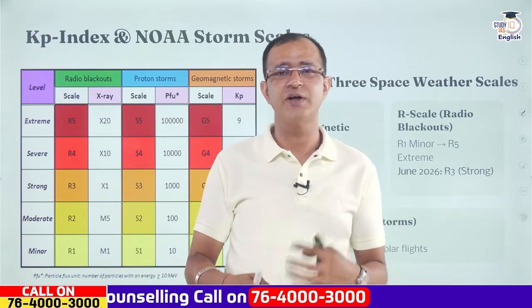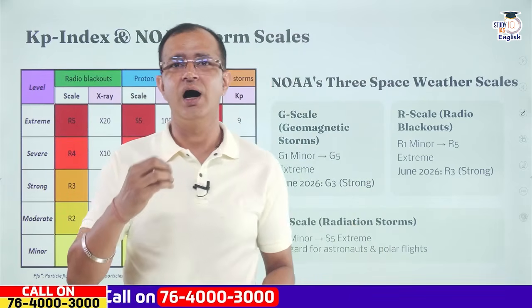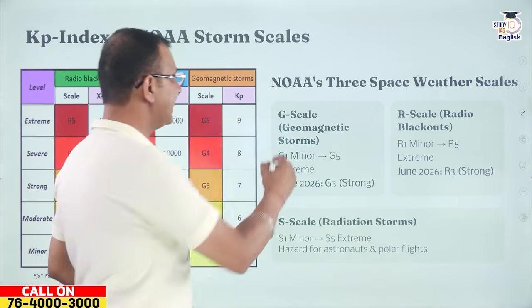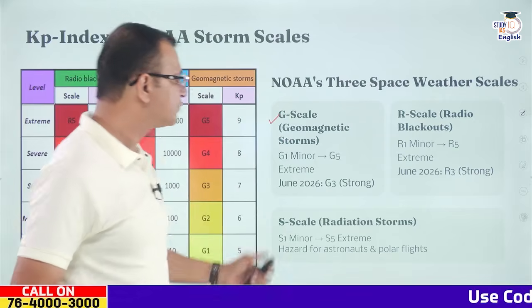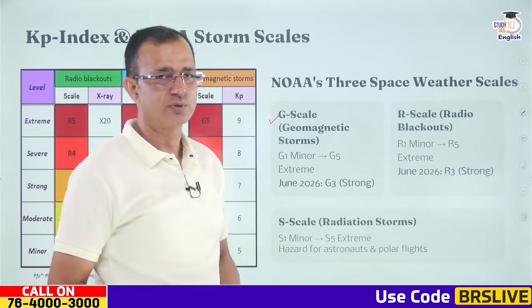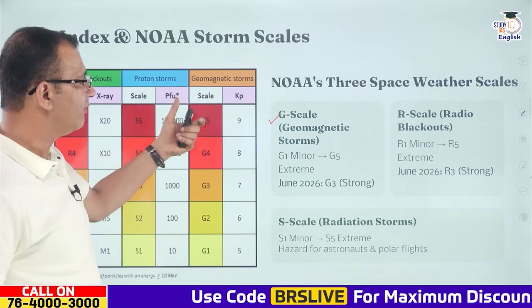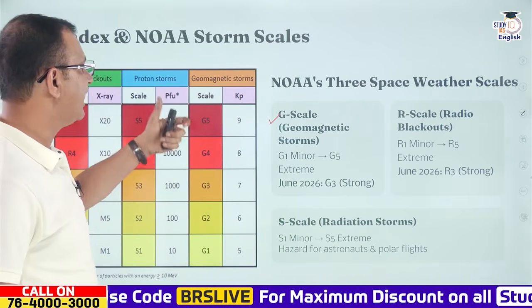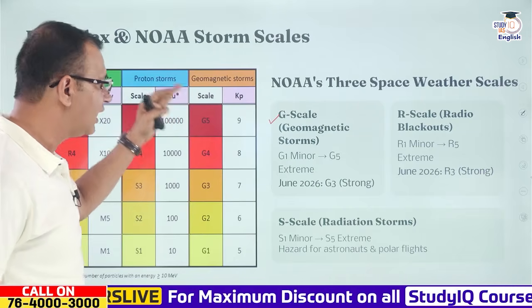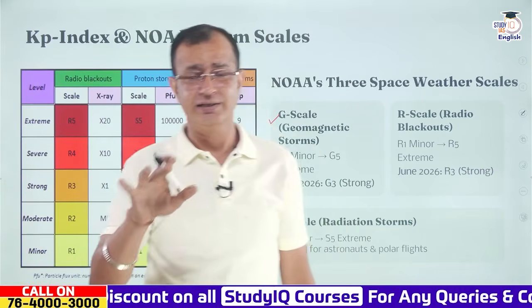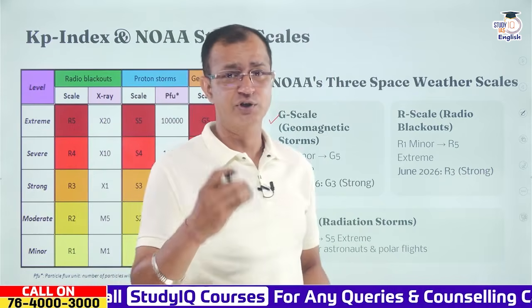Now, when it comes to the different storms, there are key indexes or scales which have been used by NOAA. There is the G scale, or geomagnetic scale, for the geomagnetic storms. Over here, we have the different G scales from G1 to G5, where G1 is minor and G5 is extreme. And when it comes to G3, right now this storm is G3, which is one of the strong storms.